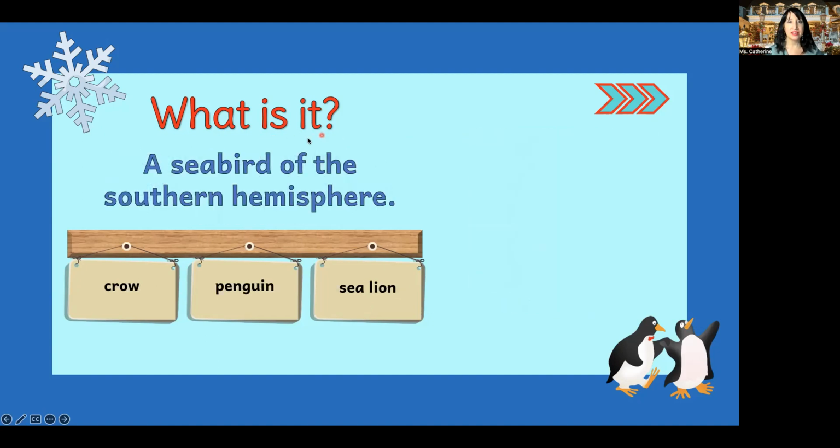What is it? A seabird of the southern hemisphere. Who knows this phrase, southern hemisphere? I'll give you a hint. It has to do with the equator. Okay, crow, penguin, sea lion.